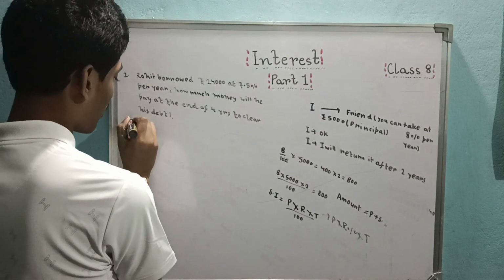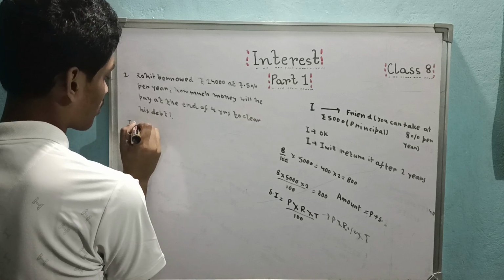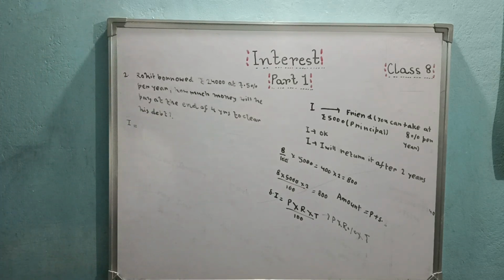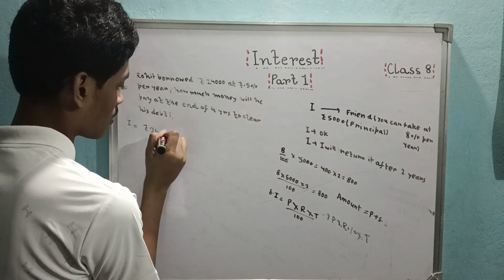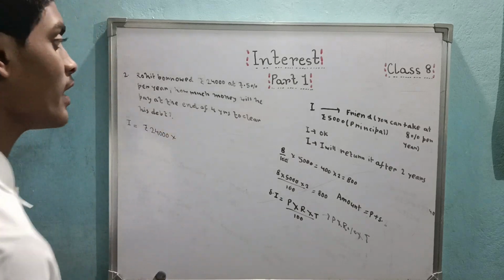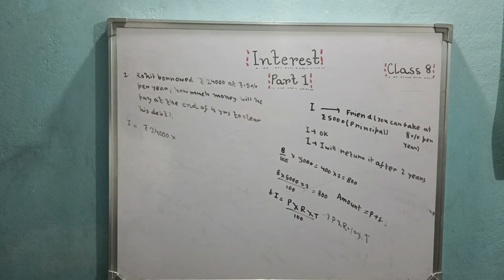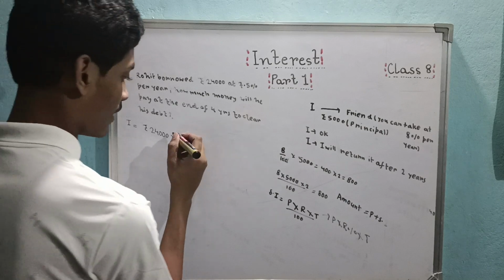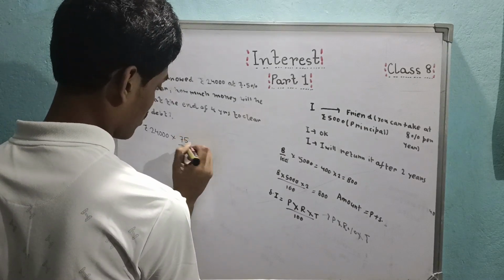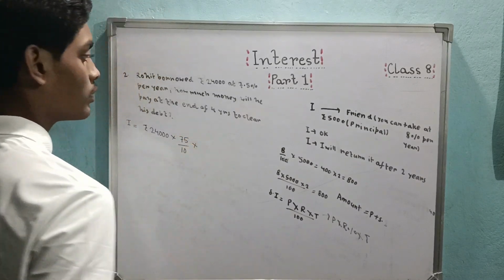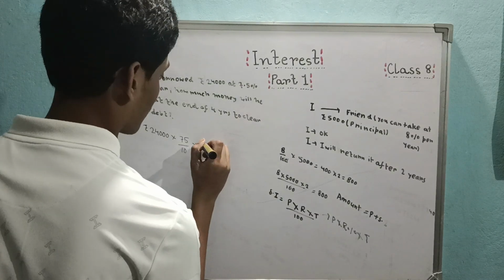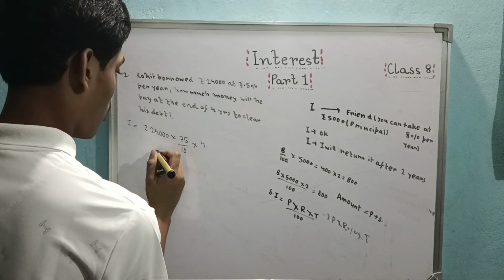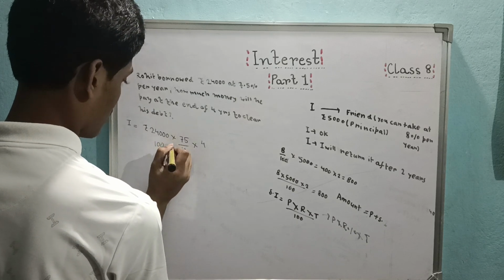So interest will be what? We know the formula of simple interest. Principal 24,000 multiplied by rate 7.5%. That means 75 by 10, multiplied by time. What was the time? 4 years.